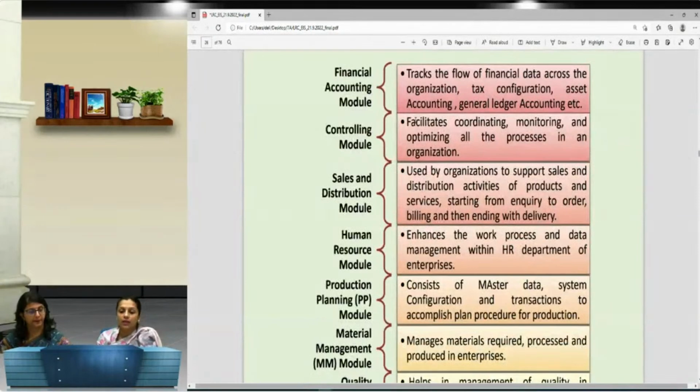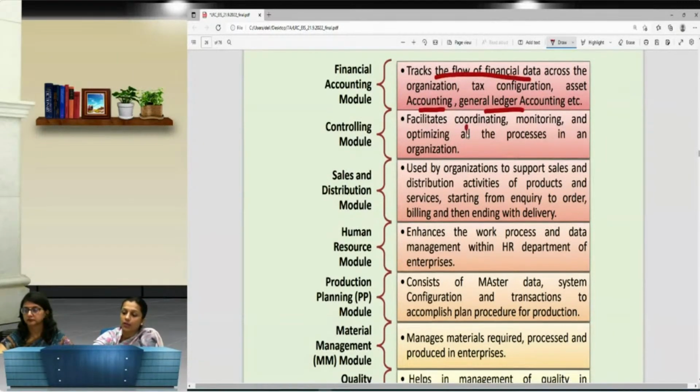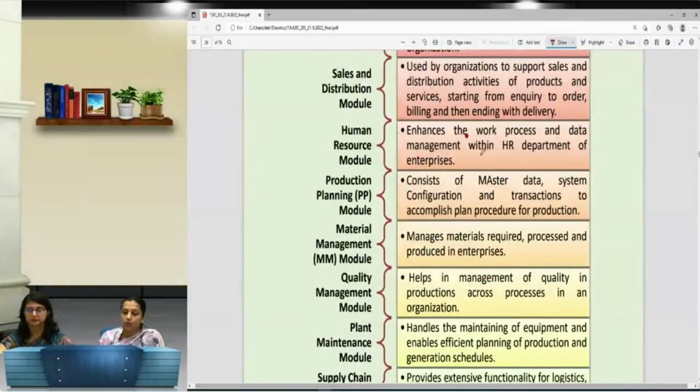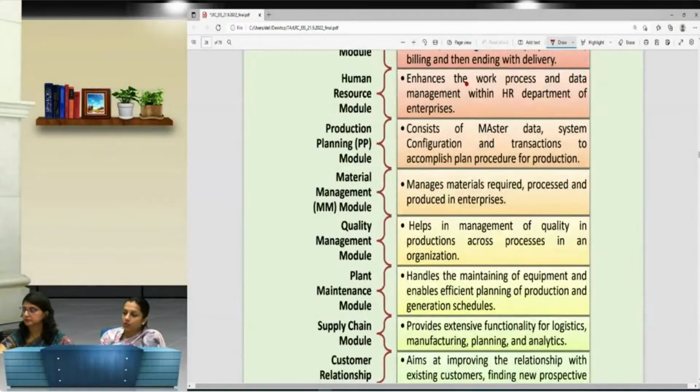Because it gives you an idea, a brief about what each module does and what is the main crux of that module. Like if I talk about the financial accounting module, it talks about the flow of financial data across the organization, and deals with tax configuration, asset accounting, and general ledger accounting. The second is the controlling module. The controlling module is basically to coordinate and monitor all the modules over here, right?